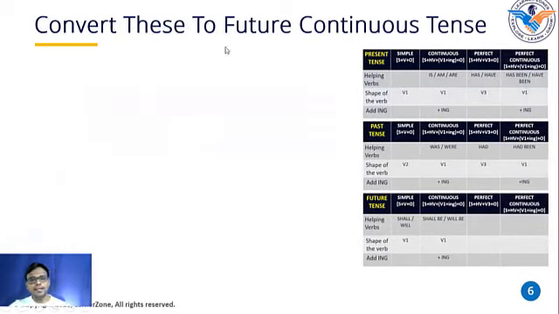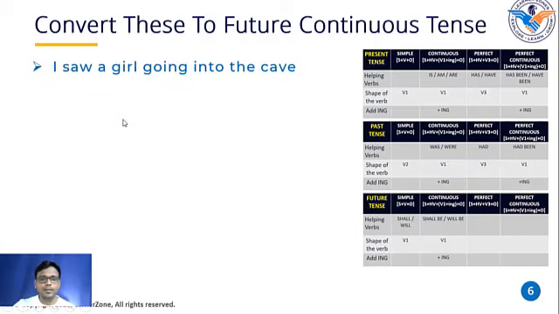Now convert these sentences to future continuous tense. I want you guys to convert these sentences to future continuous tense now. I have given, for your reference, all the tables here. This is present tense, this is past tense, this is future tense. Okay? I'll tell you what you need to do. First, I saw a girl going into the cave. This is a little complex sentence, so don't get confused with this.